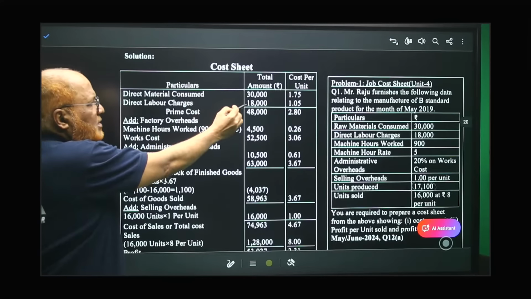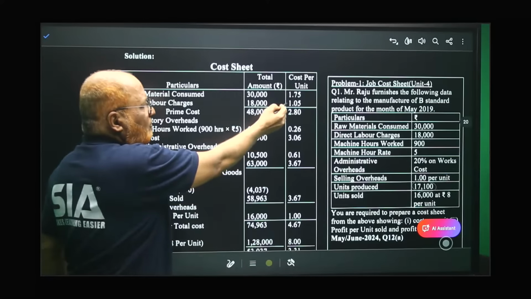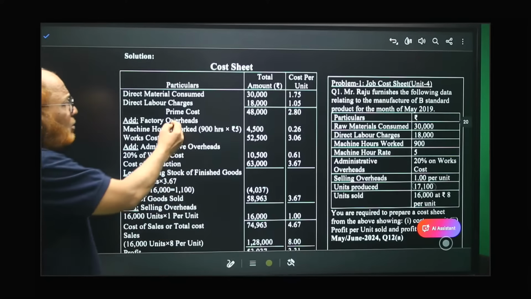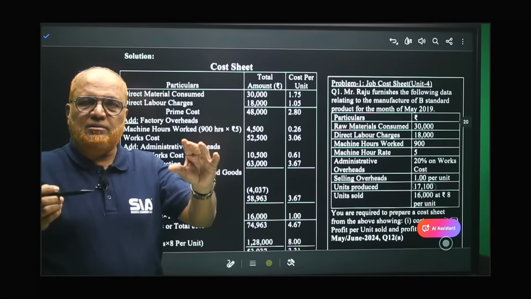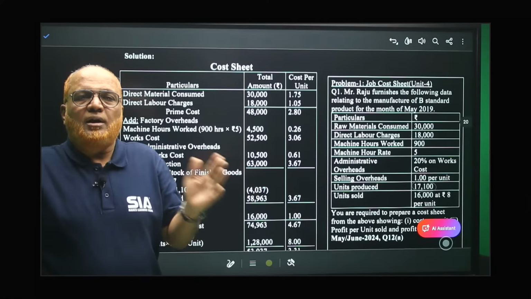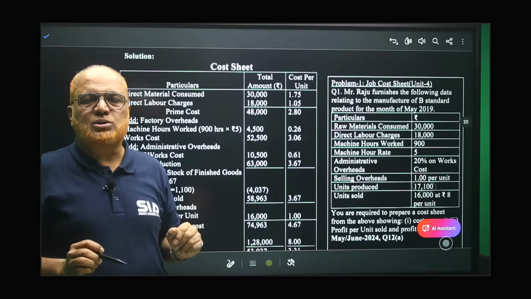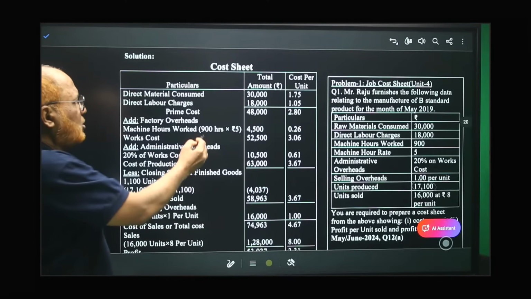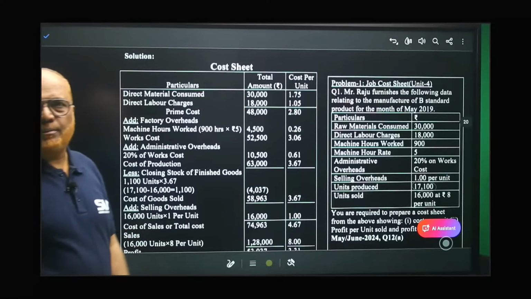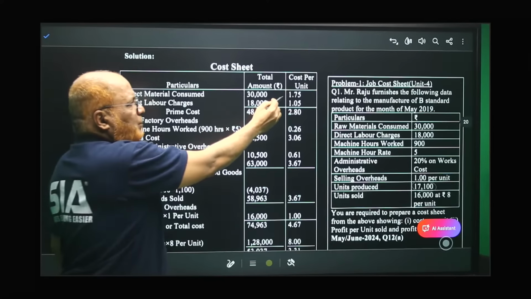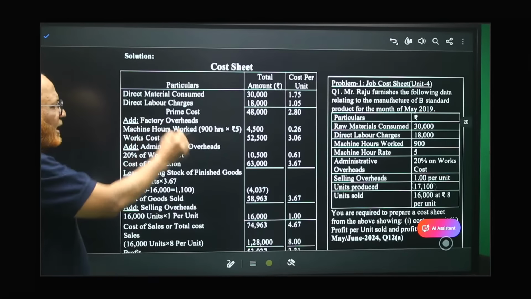Similarly, direct wages, labor charges are given 18,000. Divided by 17,100, number of units produced, you get 1.05. Now, remember prime cost. It may also be asked in an examination as a 4 marks short question. What is prime cost? The direct material, direct labor, and direct expenses combined together constitute prime cost. We don't have direct expenses, so only material and labor combined together consist of prime cost. Then total 1.75 plus 1.05, 2.80. That's it.